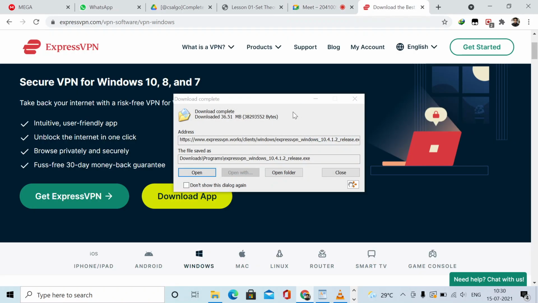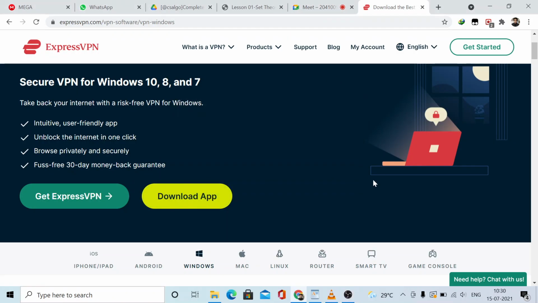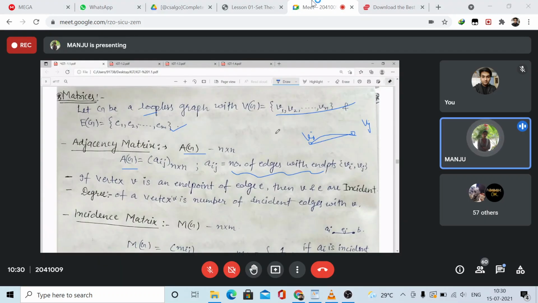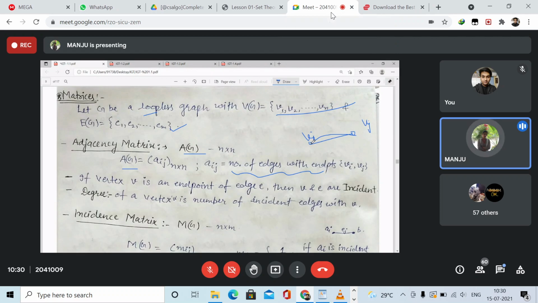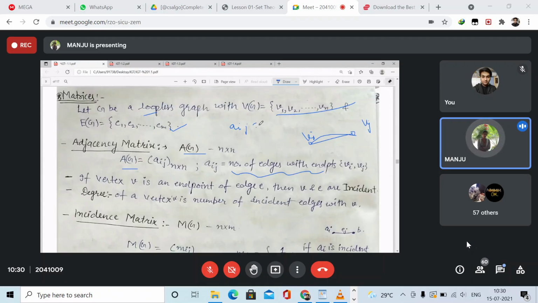As this graph is undirected, the number of edges between Vi and Vj will be the same as between Vj and Vi. So Aij will be the same as Aji in the case of an undirected graph. Here it is symmetric: wherever the ijth element is the same as the jith element, the transpose of the matrix is the same, so that becomes symmetric.